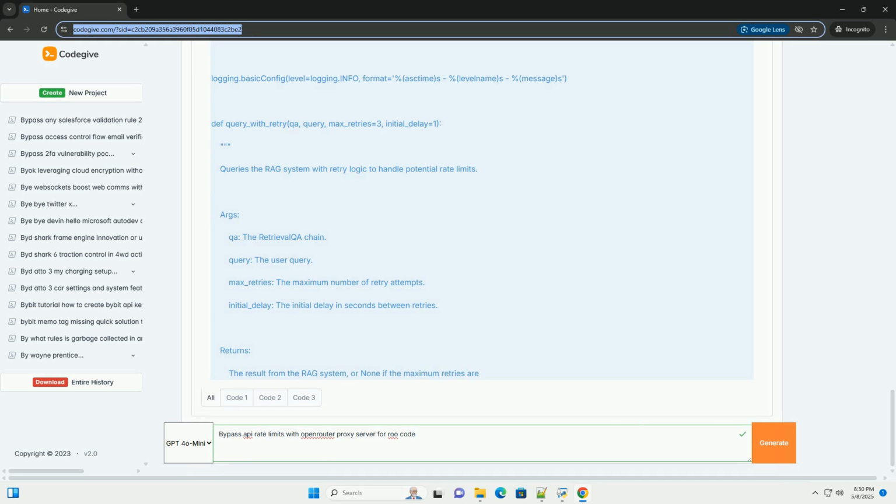Tutorial: Integrating OpenRouter with a RAG application, Python example. This tutorial outlines how to integrate OpenRouter into a basic RAG application built with Python, LangChain, and a vector database, ChromaDB. It will cover the following steps. 1. Setting up your environment. Install necessary libraries. 2. Configuring OpenRouter. Obtain an API key from OpenRouter. 3. Loading and embedding data. Prepare your knowledge base and generate vector embeddings.